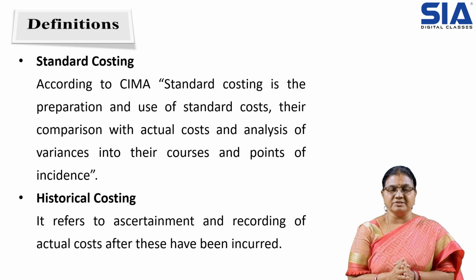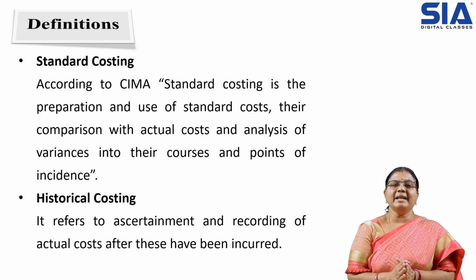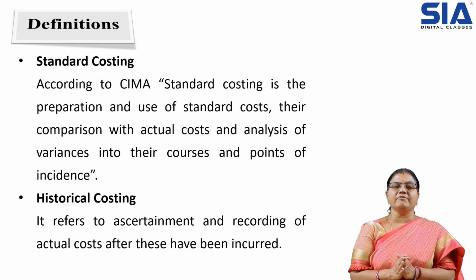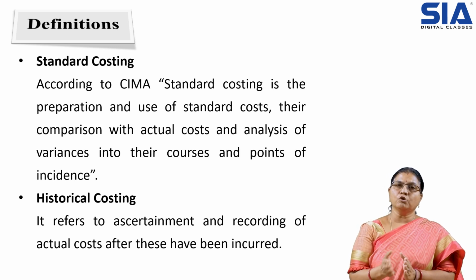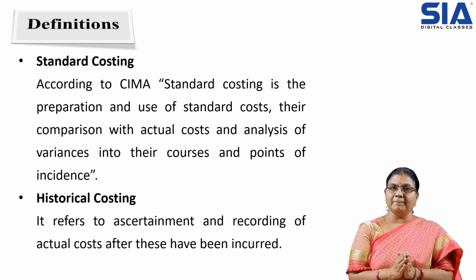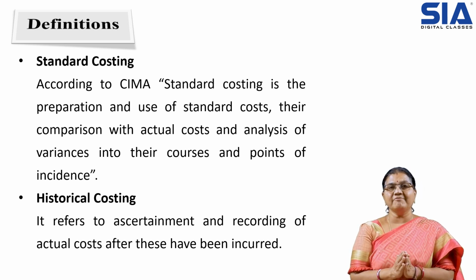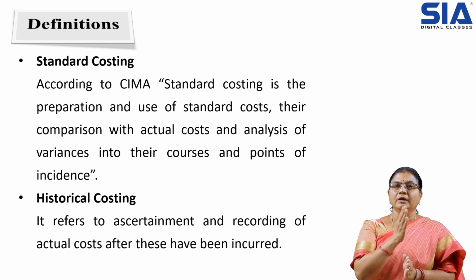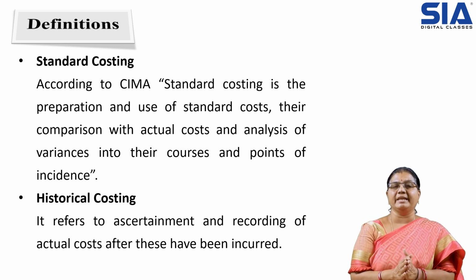According to the definition, standard costing is the preparation and use of standard cost, their comparison with actual cost, and analysis of variances into their causes and points of incidence. So standard costing is a process where the standard costs are prepared, and after the activity has taken place, the actual performance is compared with the standard one to check the variance or the gap between the standard and the actual performance. It also involves finding out the reason for that variance.